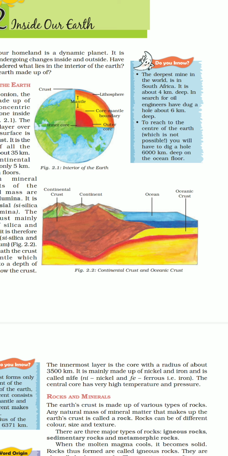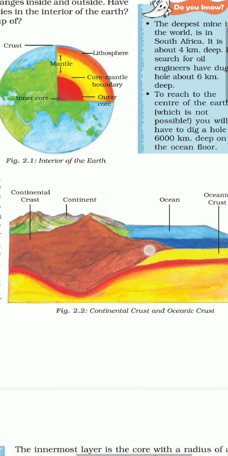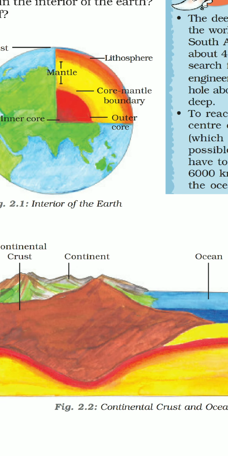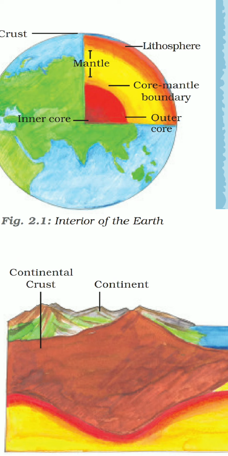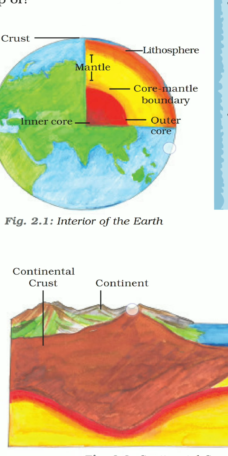The core is mainly made up of nickel and iron and is called Nife. Ni was taken from nickel and Fe was taken from ferrous, that is iron. The central core has very high temperature and pressure. Look at the red part. Among these layers, the central core has the highest temperature.